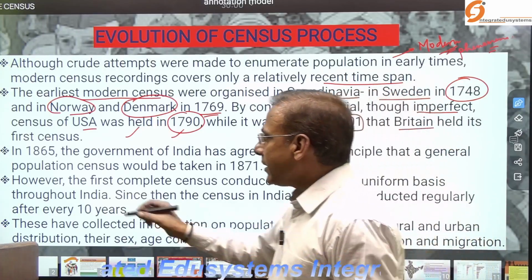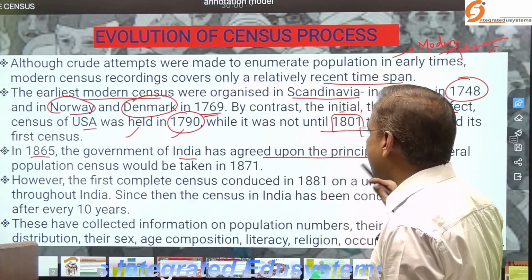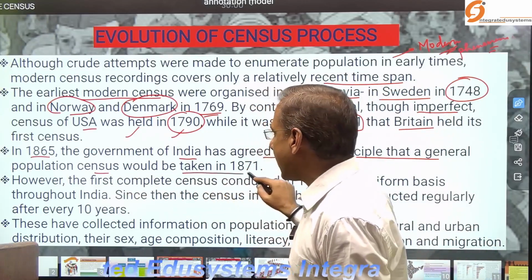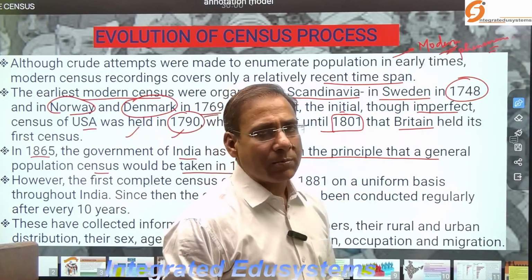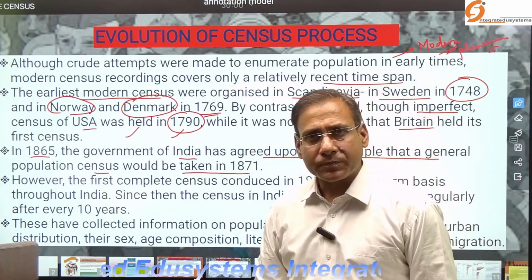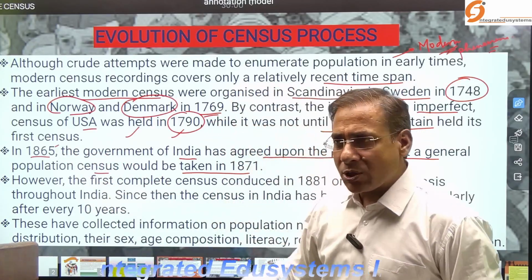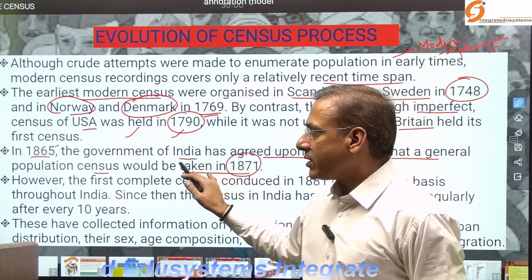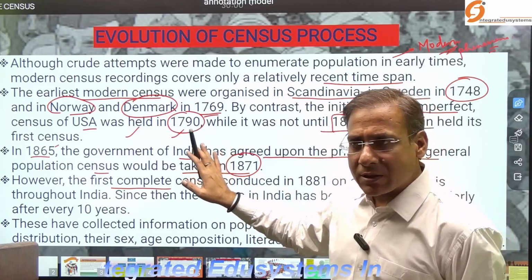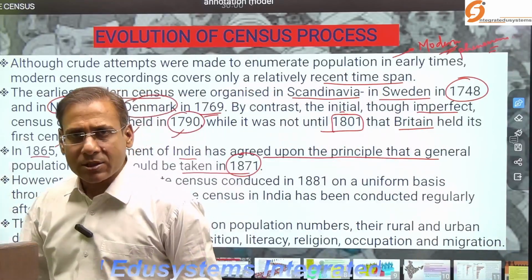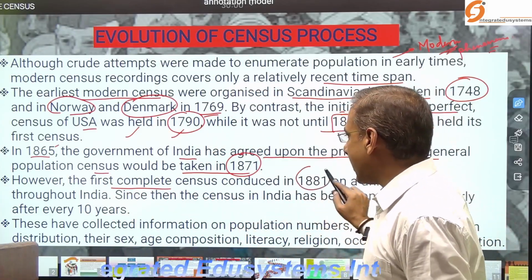Now, in 1865, the government of India agreed upon the principle that a general population census would be taken. And the first census was held in 1871, but it was not properly organized. So the principles were designed in 1865, and based on that, in 1871, the first census was taken. While the first complete organized census was held in India during the British era in 1880.